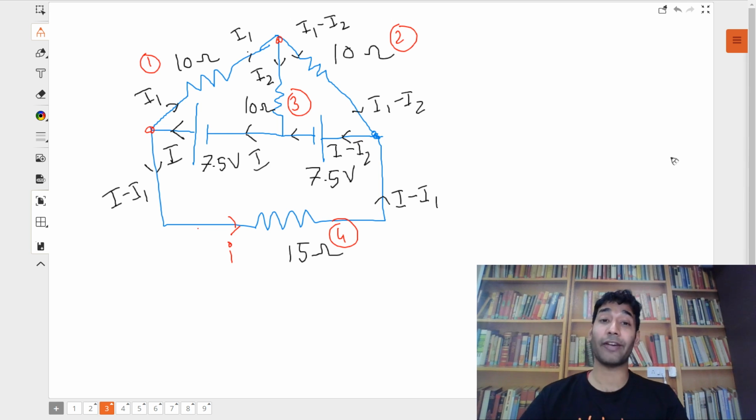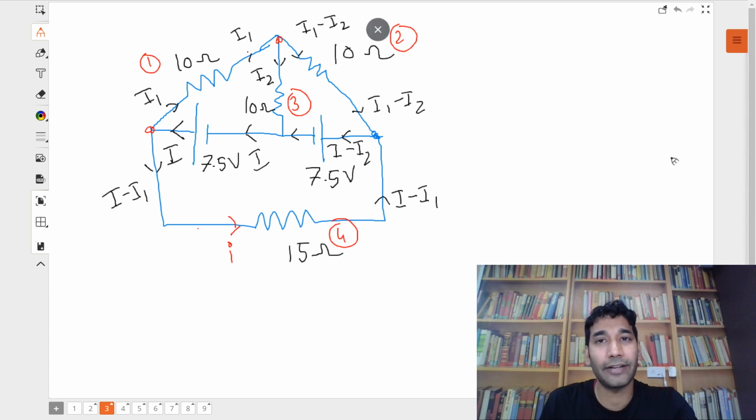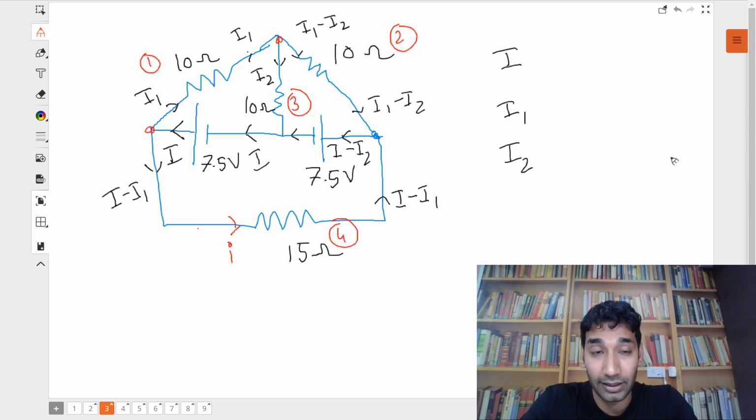Now my dear students, look very carefully. In this question, the standard way, if it comes in your boards, this is how you will solve it. If this is a standard question, how many variables do you see? There are 3 variables. What are those? I is one variable, I1 is another variable, and I2 is the third variable. So there are 3 variables. So how many equations do we need to write in order to solve this question? 3 exactly. Yes, we need to write 3 equations and then solve them simultaneously to find the value of I, I1 and I2. That's right.